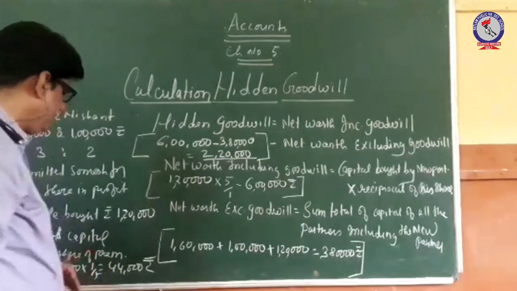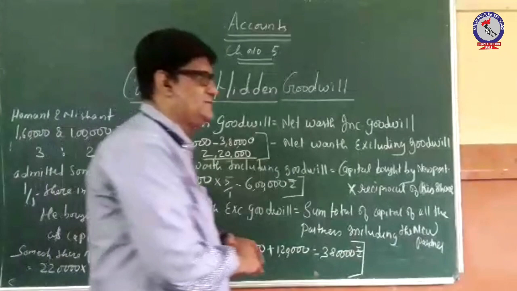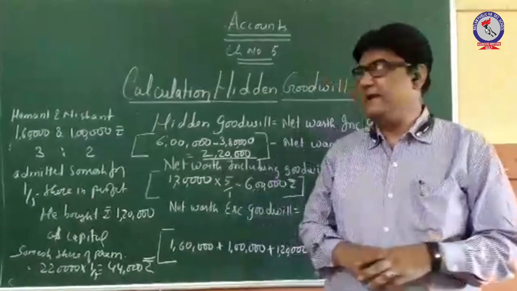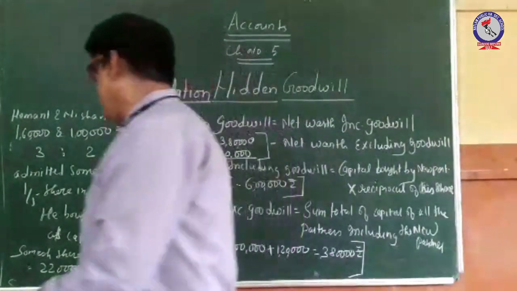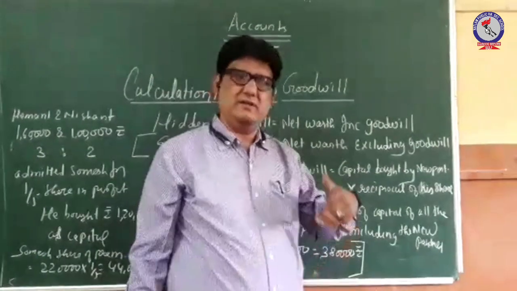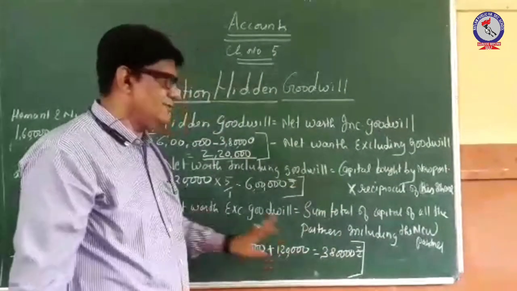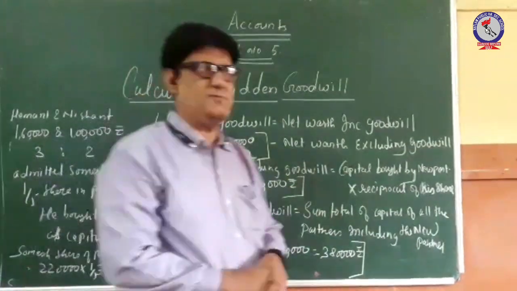So the general entry for this concept will be, you have to bring in the capital of Somesh. So Somesh will bring the capital. So that will be cash account debit to Somesh capital account, the basic general entry with rupees 1,20,000, the capital which he has brought.